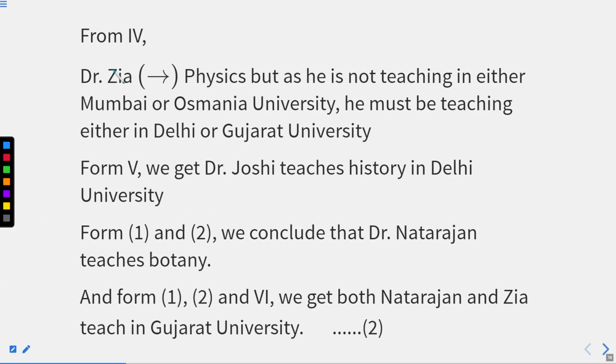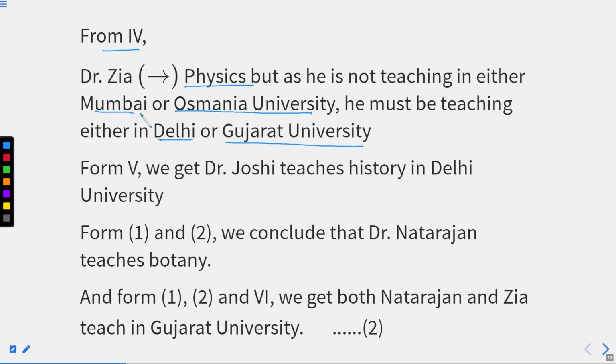Now, from the fourth statement, we are able to figure out that Dr. Jia teaches physics, but he is not teaching in Mumbai University or in Osmania University. He must be teaching either in Delhi University or in Gujarat University. I hope this is clear.